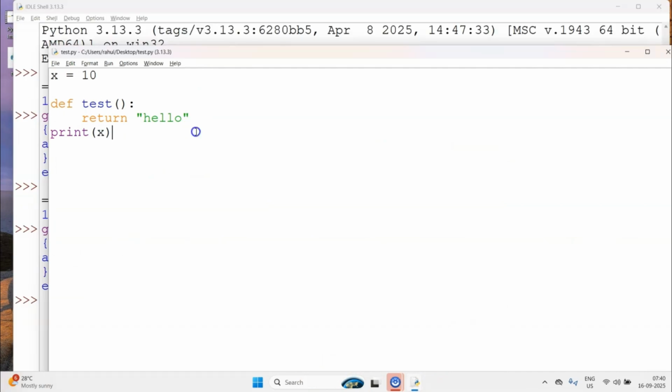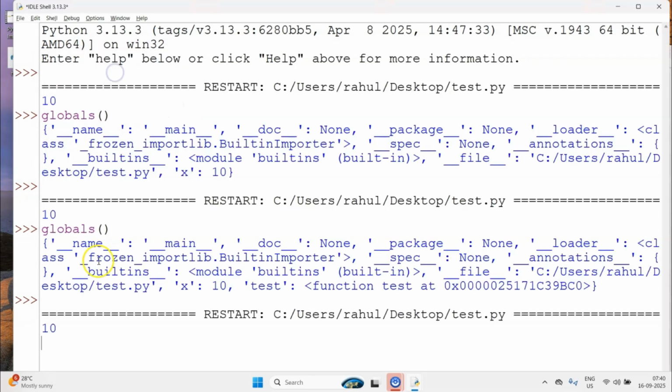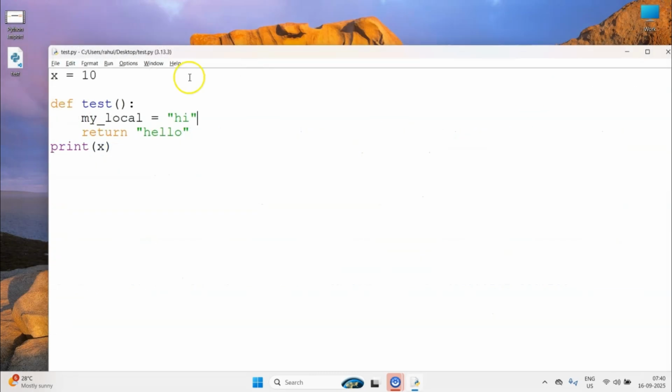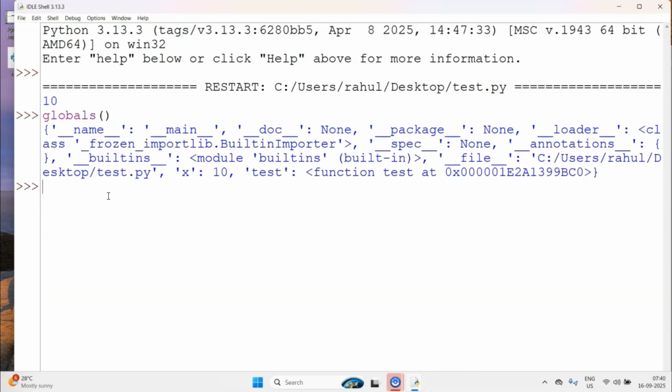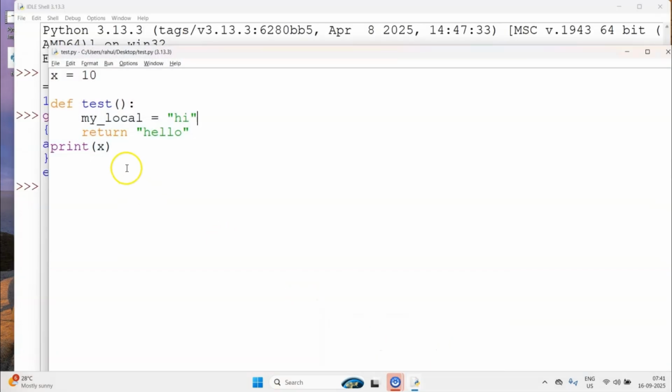This globals gives you the top-level definitions which are defined in your script. Now there could be a locals as well. So for example, I define a variable, maybe my local variable, within this function, something like hi. If I now run this script again and print globals, notice that it is not visible here, because my local variable is local to this test function.